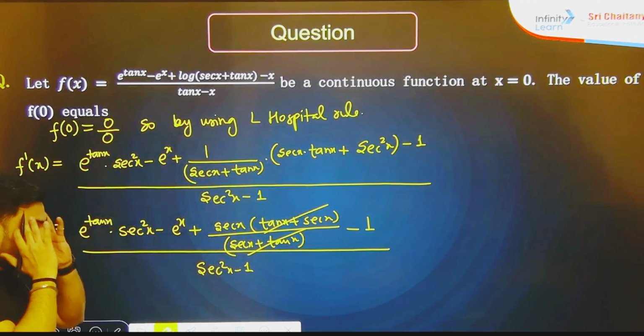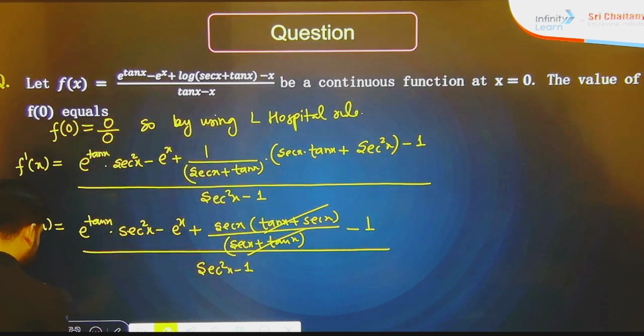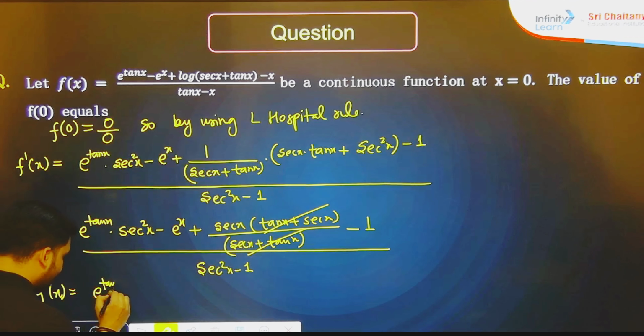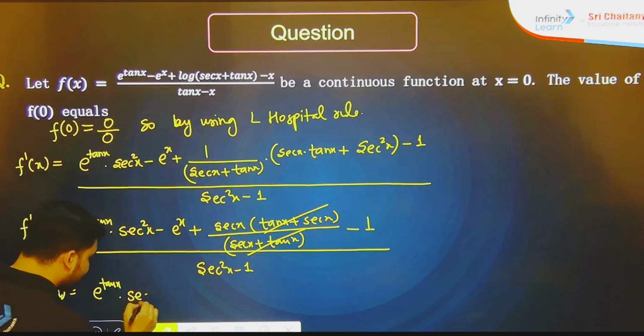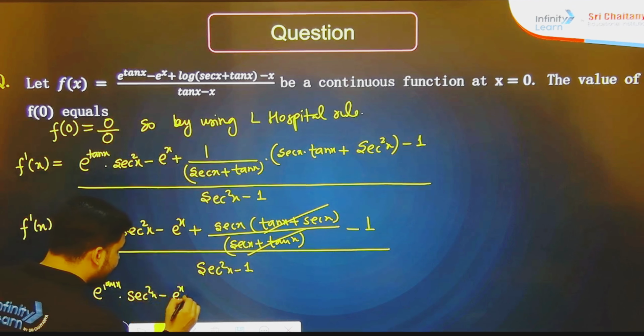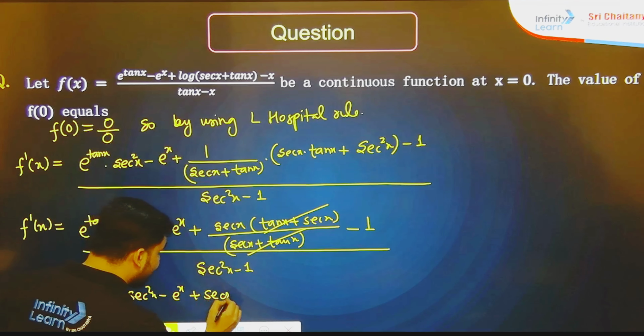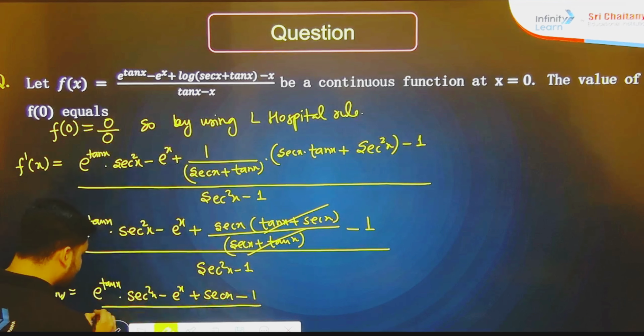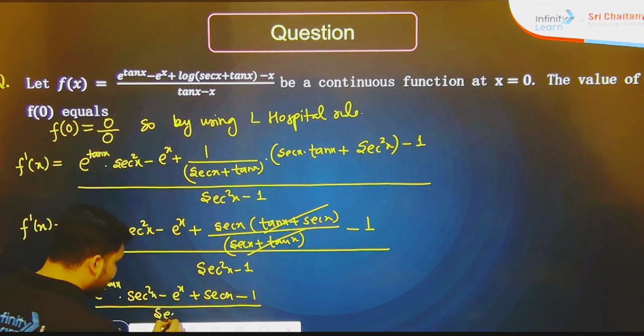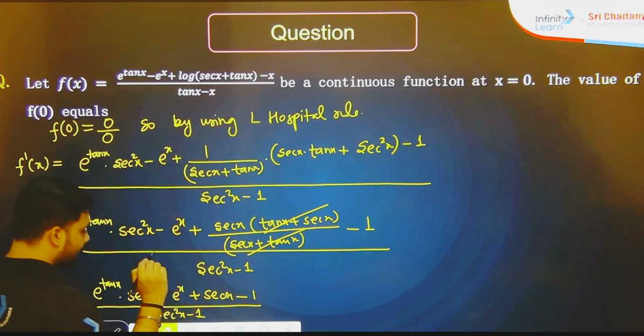Now if you see properly, what is the final f dash x? We will get e to the power tan x dot sec square x minus e to the power x plus sec x minus 1 divided by sec square x minus 1.